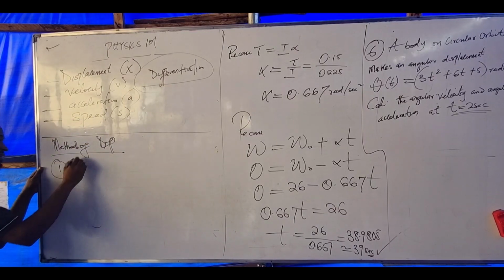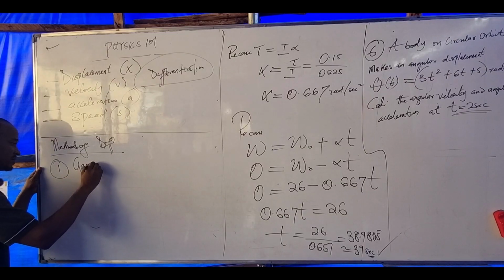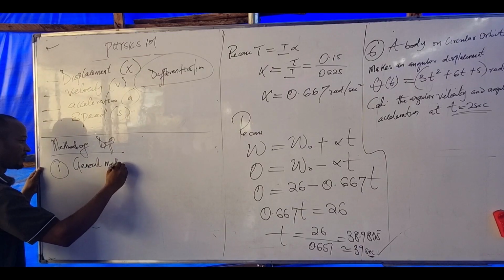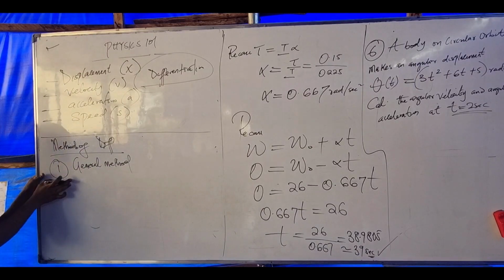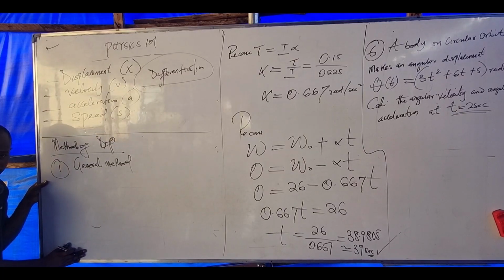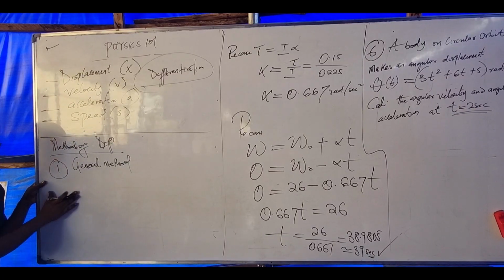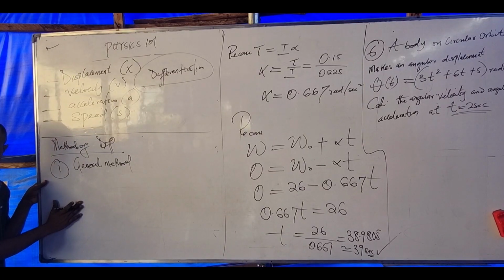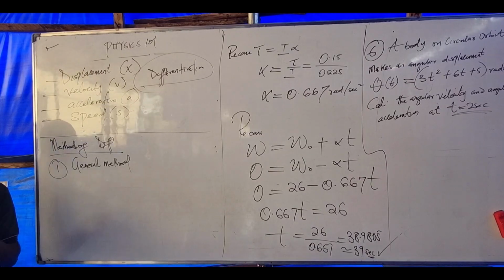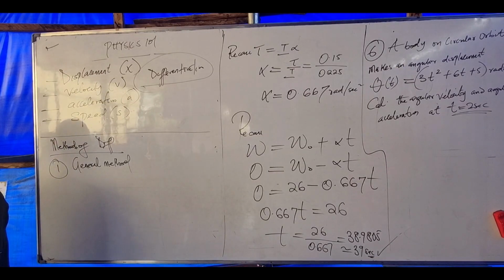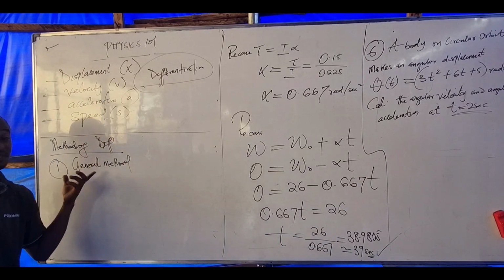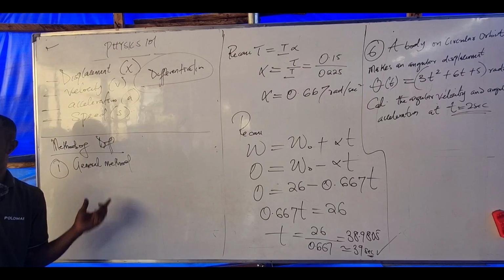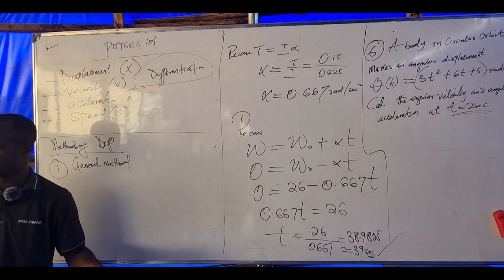Number one is called the general method. We have other methods and we'll not list them. All throughout your second semester, you must keep on differentiating and integrating. It's purely calculus. Are you there?